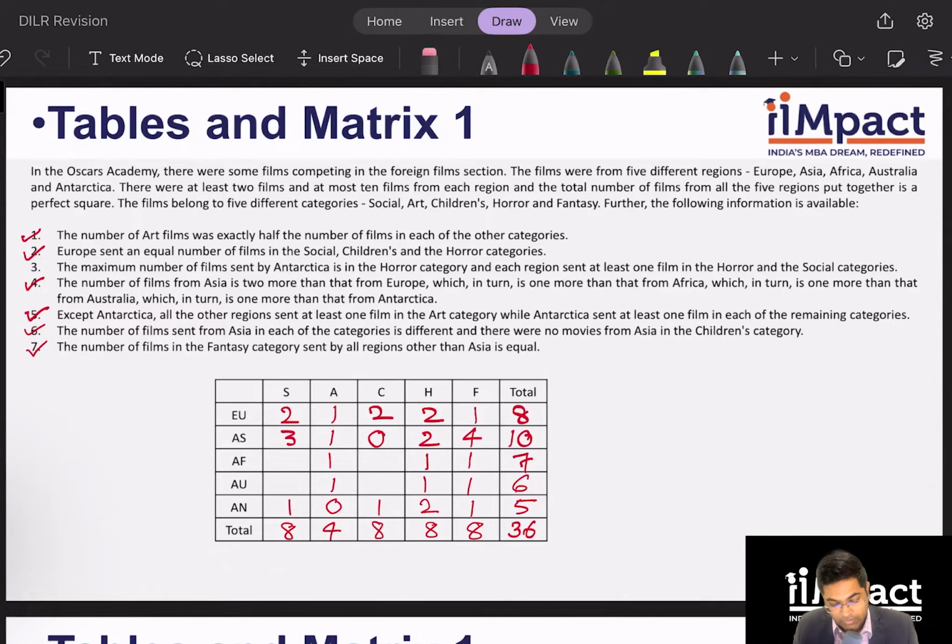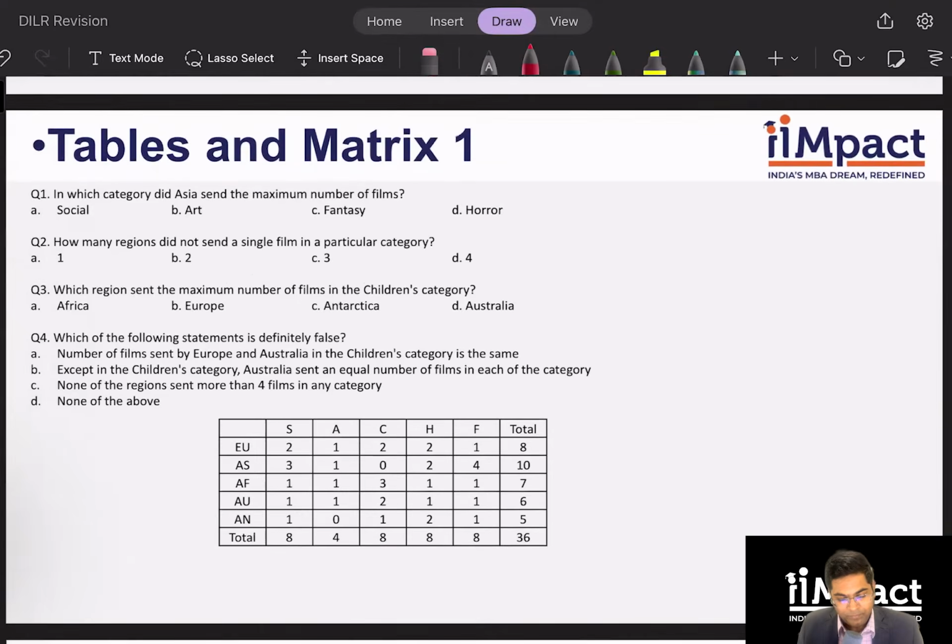So this will be 3. These two will be 1, 1. This will become 3 and this will become 2 and my table is over. I think this was one of the simplest sets in this test and pretty straightforward with just a certain amount of deductions. I hope that's clear. Let's move on to the questions quickly.